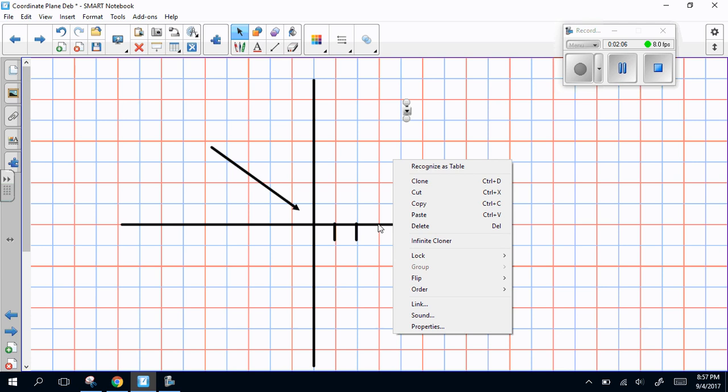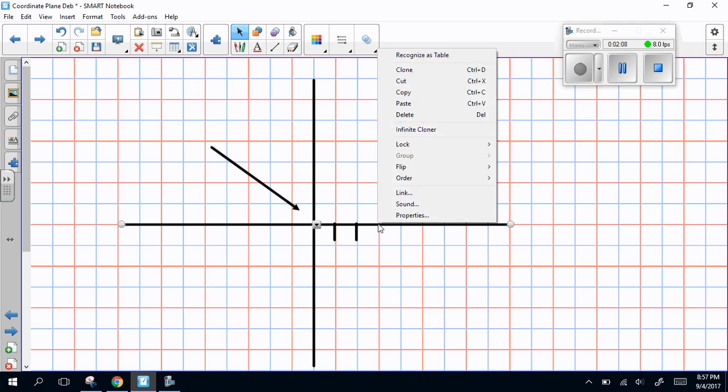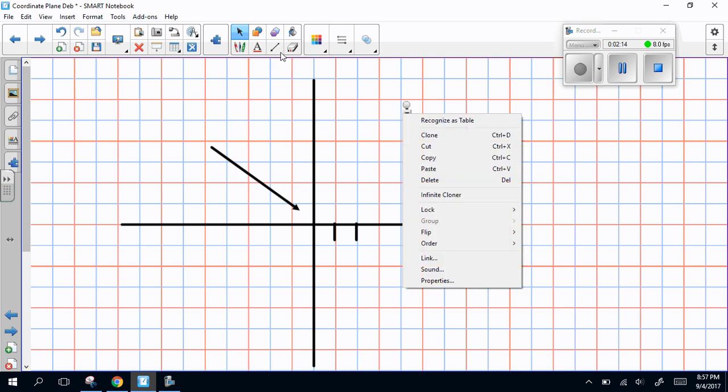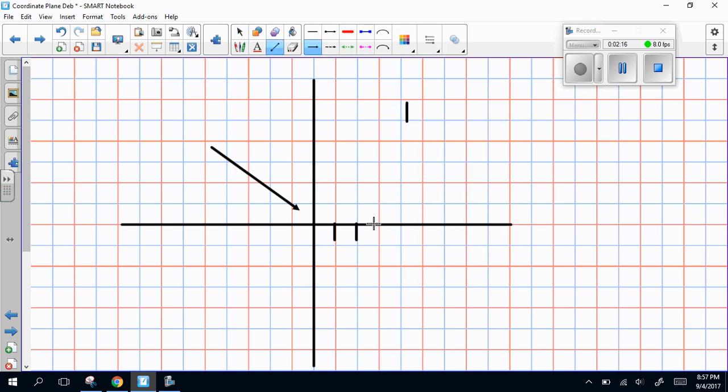Put that one right here. Okay. And so forth. And I'm just going to draw these tick marks on my paper like this. So there's 3, 4. I shouldn't have those arrows like that. 5. And then I'm going to go to the other side.